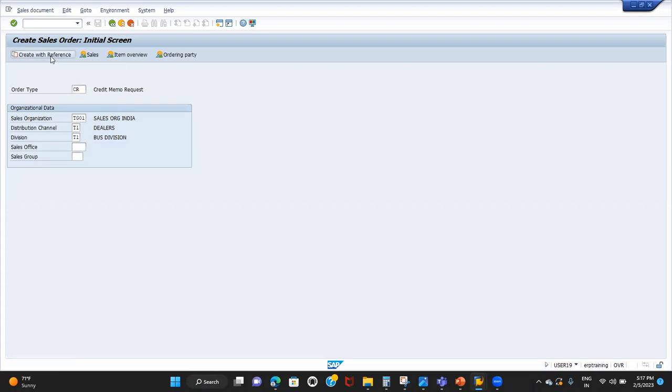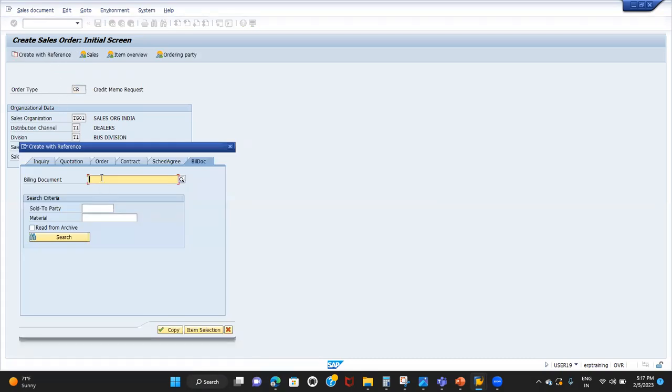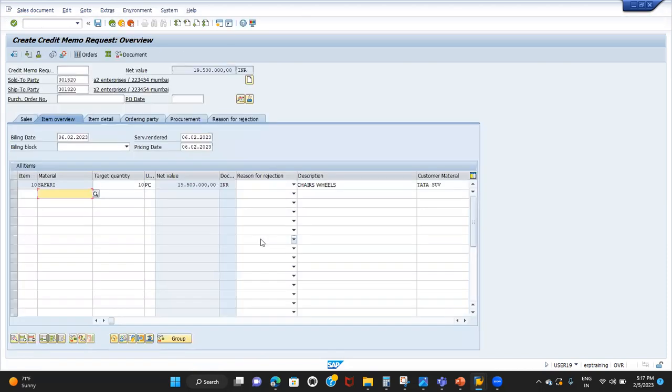There is a create with reference button here, which we already know. I'm entering the billing document number. If you want to create with reference to the order, click on the order tab and enter the order number. All the details will be copied from the billing document to the credit memo request. Everything is getting copied here. Enter the PO number and PO date, whatever date.